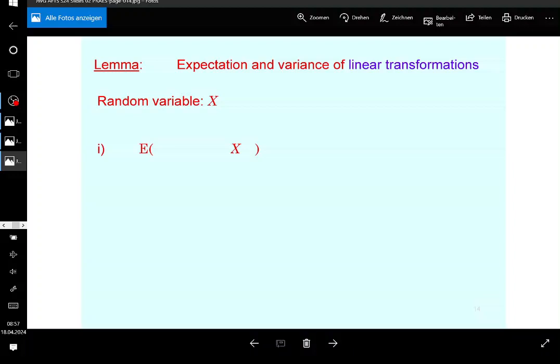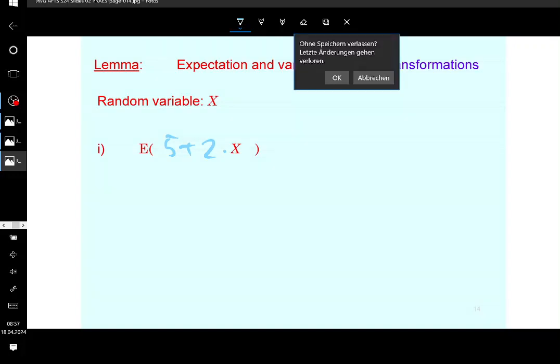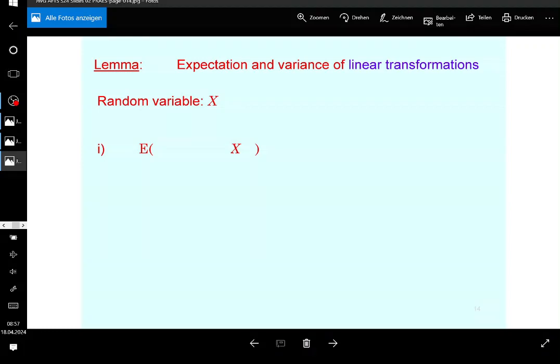For example, you multiply the random variable by 2 and add 5 to it. So 2 times X plus 5 is a linear transformation. In the general case, it's not just 2 and 5: you multiply by b and add a, where a and b are constants. So what you're generating here is a linear transformation.